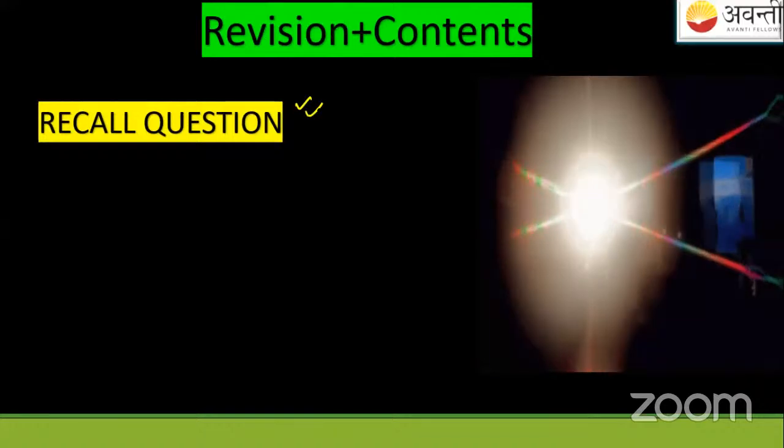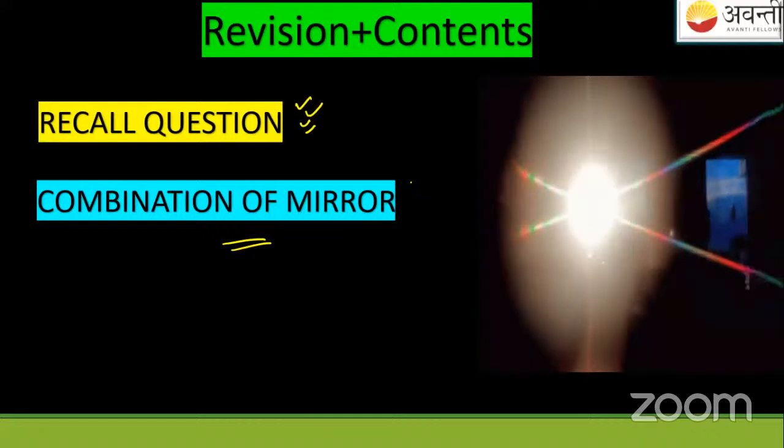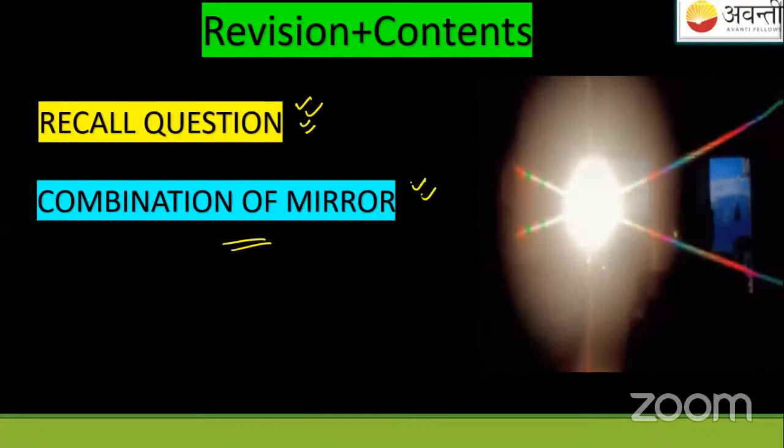Recall question. First we'll be solving a recall question. We did the same thing in yesterday's class, so I will show you that recall question again. Don't worry. We haven't completed the second topic, that is combination of mirrors. We didn't do this topic, right? So we'll see the theory of this topic today, and we'll solve the numericals related to it.